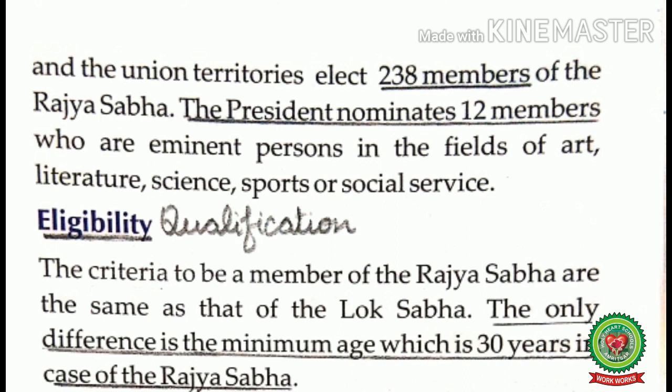Eligibility or the qualifications required for becoming the member of the Rajya Sabha. The criteria to be a member of the Rajya Sabha are the same as that of the Lok Sabha. That means, for becoming the member of the Rajya Sabha, one must be an Indian citizen, he or she must be a registered voter and not be a proclaimed offender. He or she must possess the qualifications prescribed by the Parliament. The only difference is the minimum age, which is 30 years in the case of the Rajya Sabha, whereas in the case of the Lok Sabha, the minimum age is 25 years.